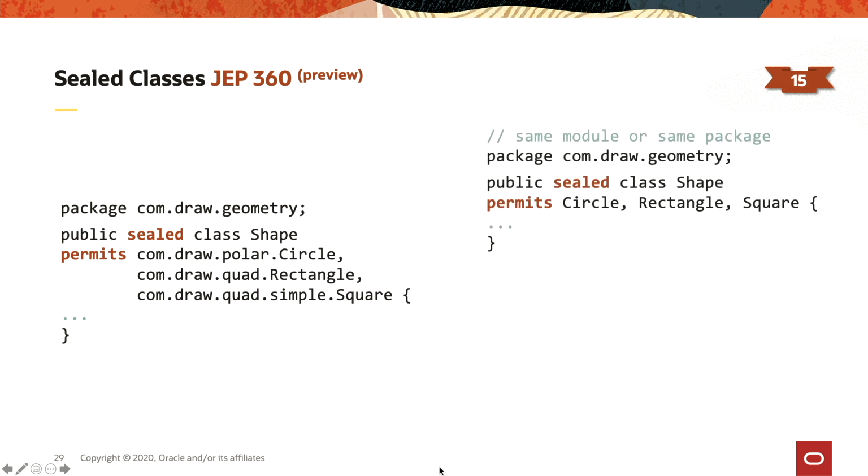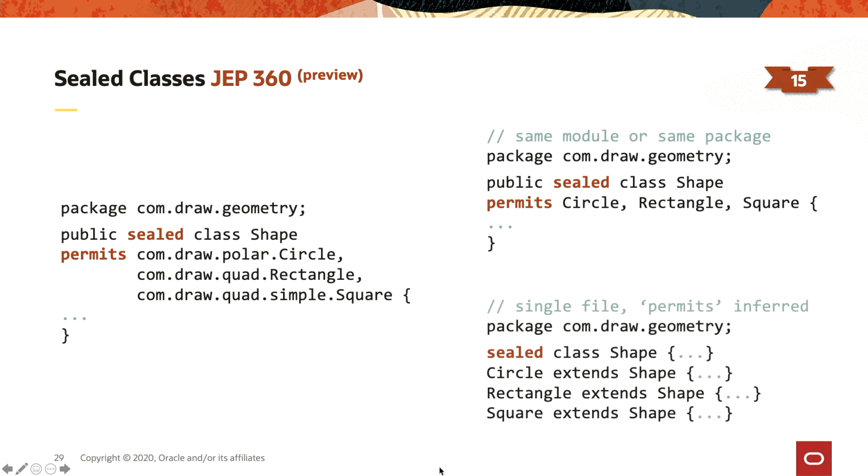So if the classes are in the same module or in the same package, you don't need to use the fully qualified name of the classes. And a little trick is that if you are using nested classes, so if you have multiple classes within one single class file, the subclasses don't need to be explicitly permitted, because if they are in the same class as the superclass, automatically the compiler will infer that they are permitted to extend the superclass by default.